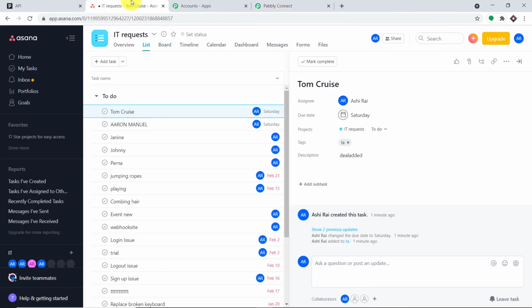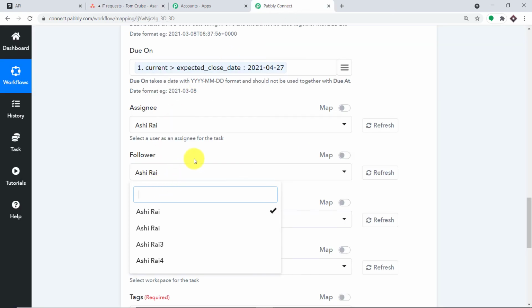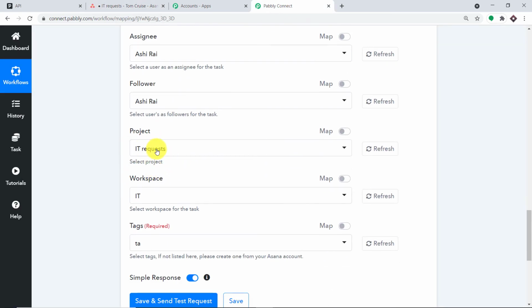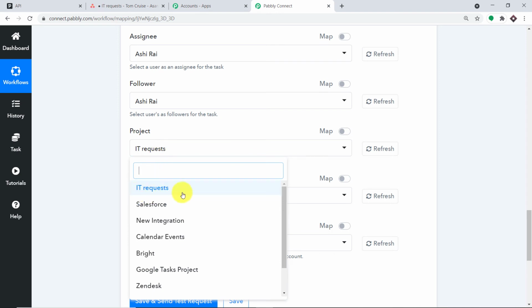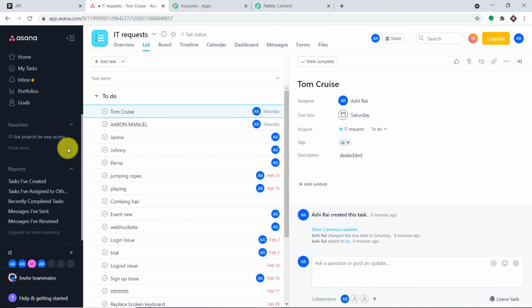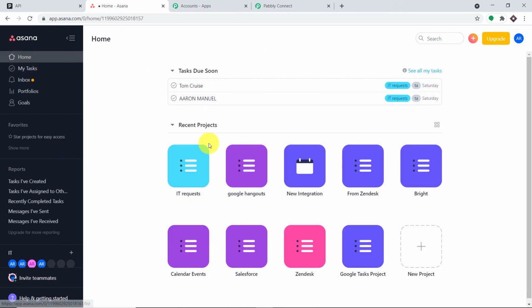So basically, what are those? As you can see, we do have a ton of people all mentioned as Ashirai. So these are all the people that are present in my Asana account. So I'm mentioning one of them as Ashirai. Okay, now coming to the project, we do have a ton of projects like RET request, Salesforce, calendar events, Bright. So let me just show you. Let me just take you to my account. So as you can see, these are all the projects we have.